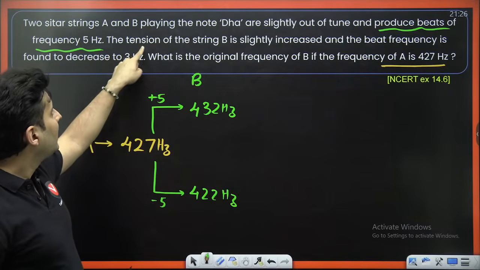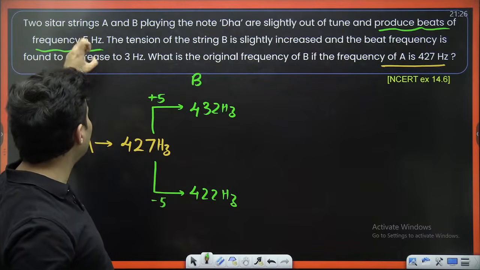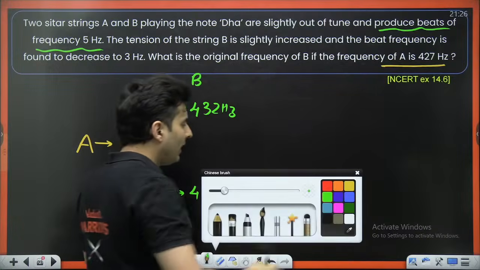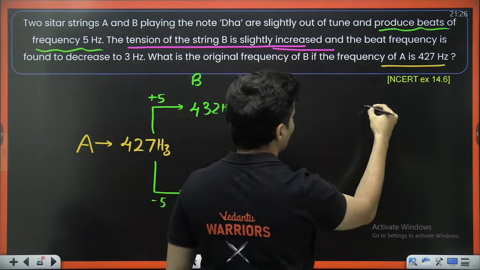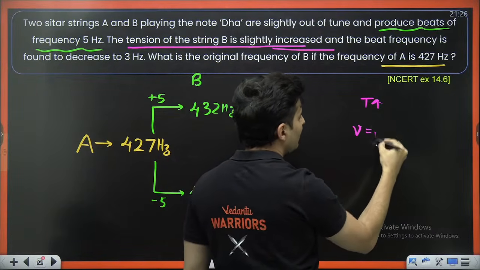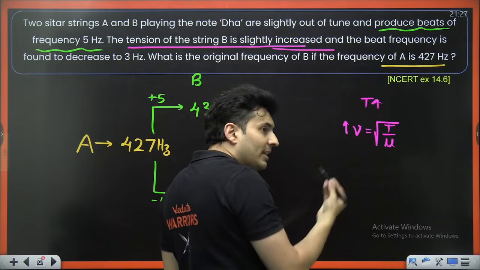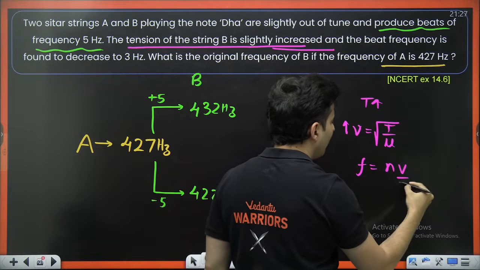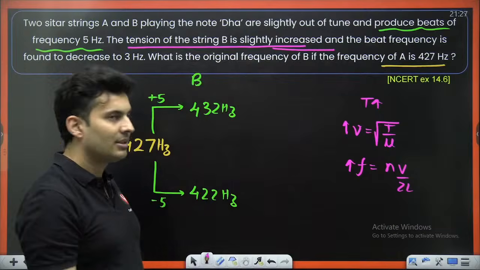If B string's tension is slightly increased and the beat frequency decreases, what happens when the tension is increased? Since V is root of tension by mu, the wave speed increases, and frequency being nV by 2L, the frequency also increases.